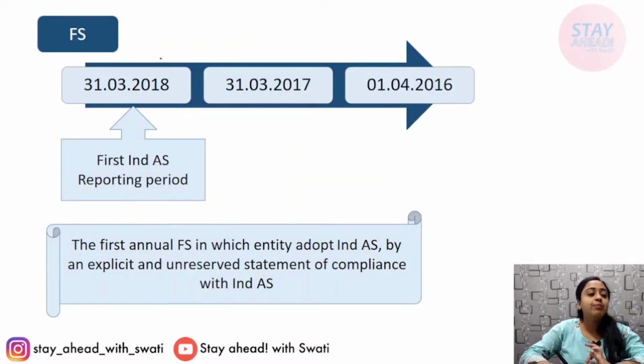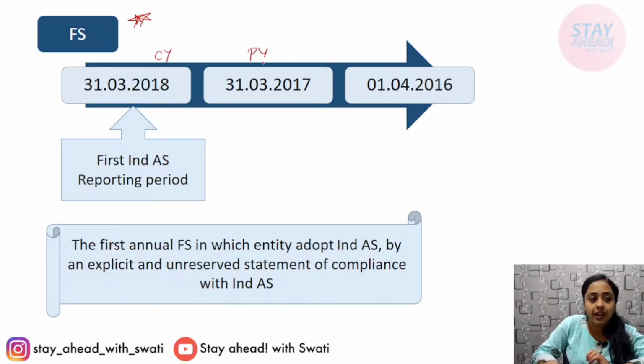Here a very important thing comes. Generally you make a two columnar balance sheet and P&L and other statements: current year end figures and previous year end figures. But whenever you are making a transition from previous GAAP to the new Ind AS, then according to Ind AS 101, you need to create your financial statement in 3 columns.